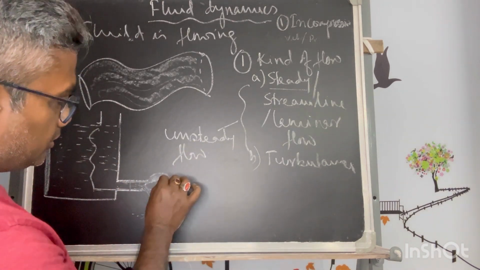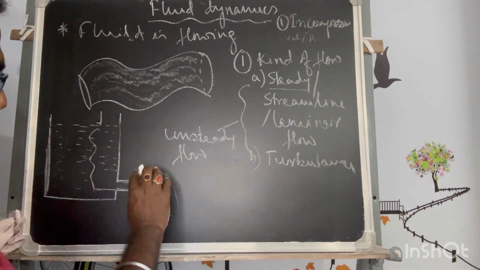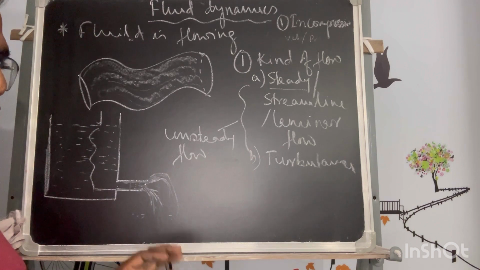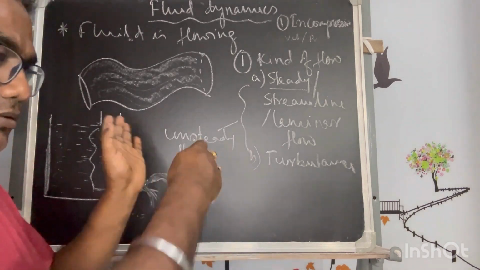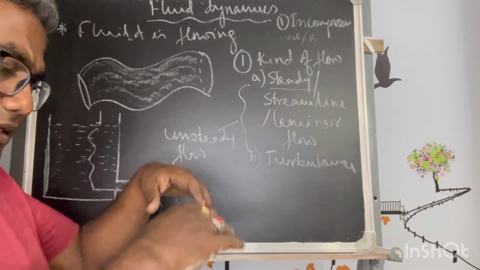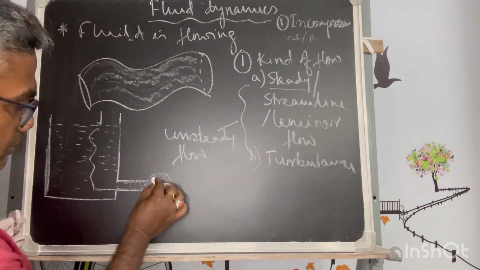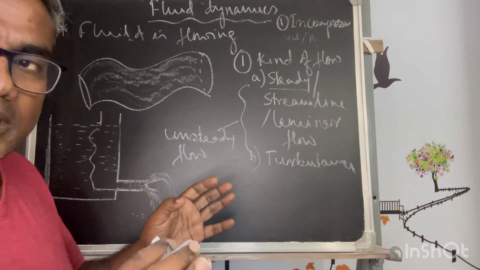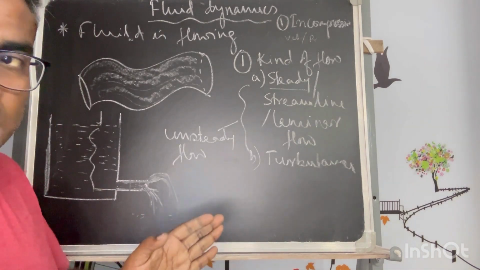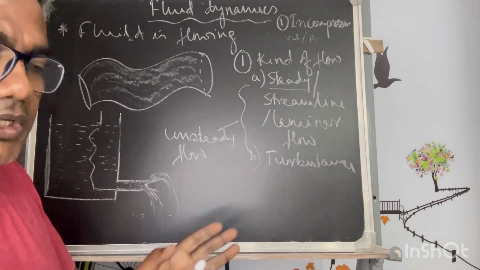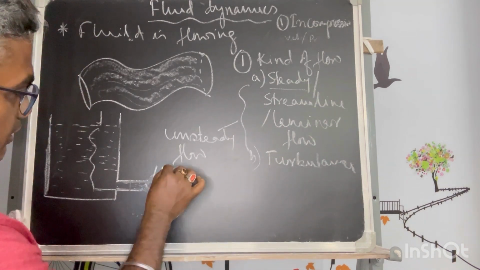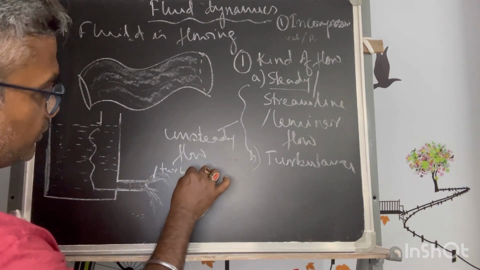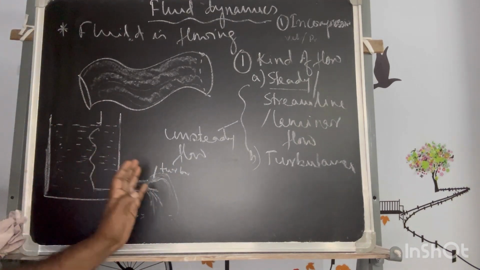Whatever water you are flowing, everywhere around the restriction, it will flow without any particular direction. It may flow that side or this side, anywhere it can flow, and this may be due to the shape of the restriction. It may flow in any direction. There is no fixed direction, or almost it will be haphazard, meaning totally disturbed flow. So this kind of flow comes under turbulent flow. So steady flow can convert into turbulent flow due to the restriction.